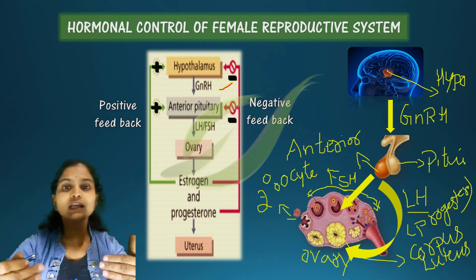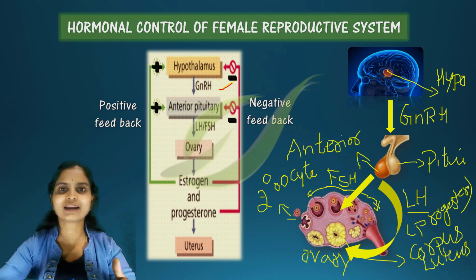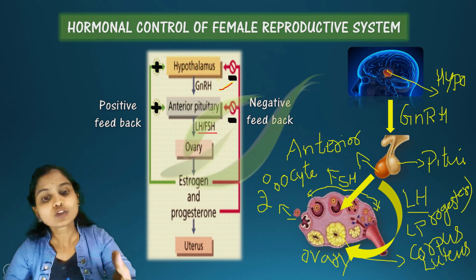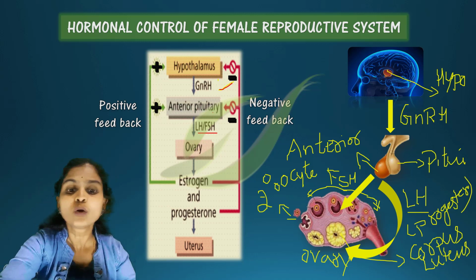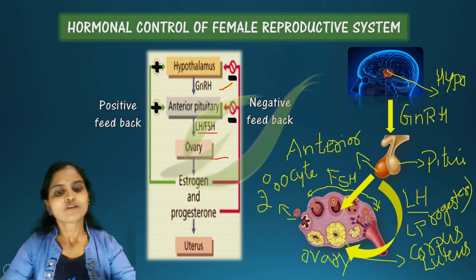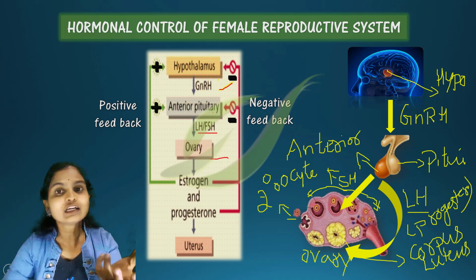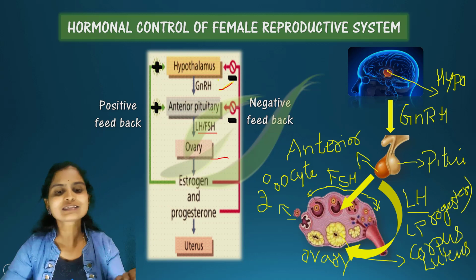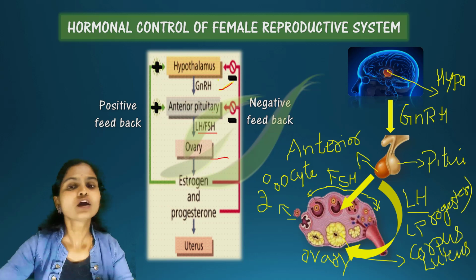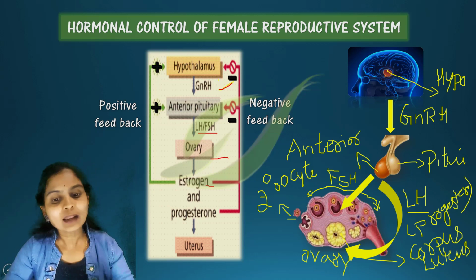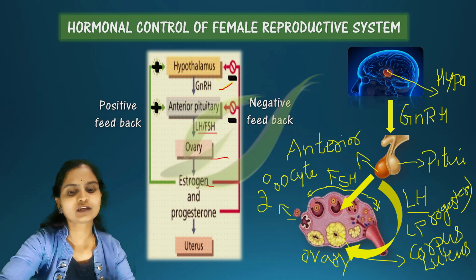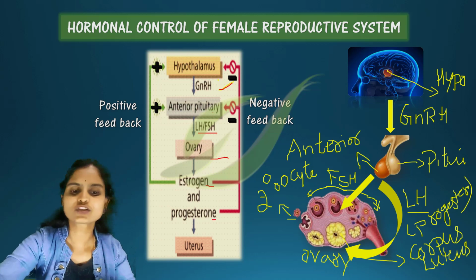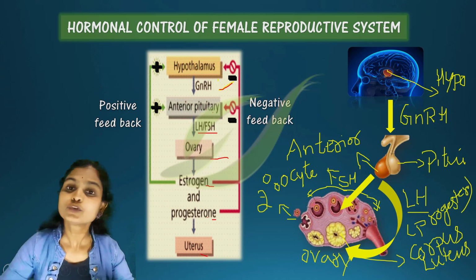The anterior pituitary gland releases FSH and LH. Both hormones act on the ovary. Please remember that the ovarian follicles secrete a hormone called estrogen, and progesterone is secreted from the corpus luteum. This progesterone acts on the uterus.